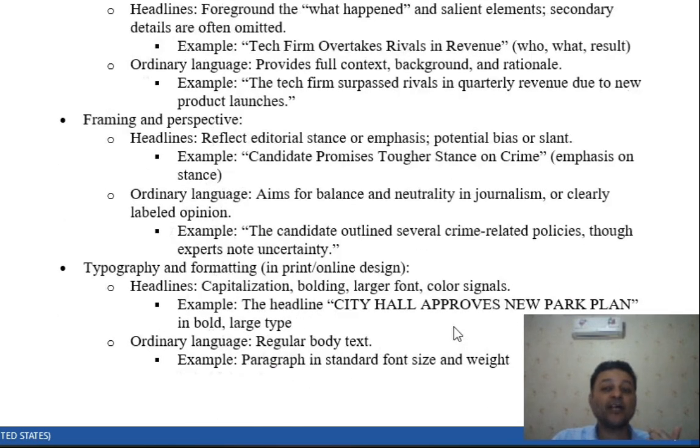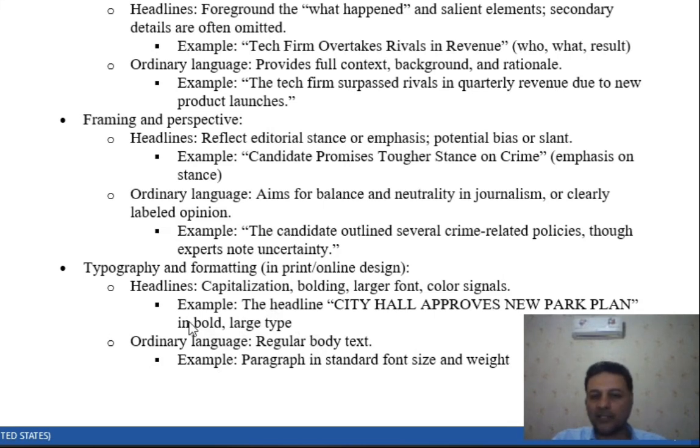However, they left out a part. But the neutral, impartial headline would read as follows: the candidate outlines several crime-related policies, though experts note uncertainty. They leave out the uncertainty part. You see? So sometimes it is slanted, biased in that case. I'm not talking about all media, but most media, in fact, follow the same pattern.